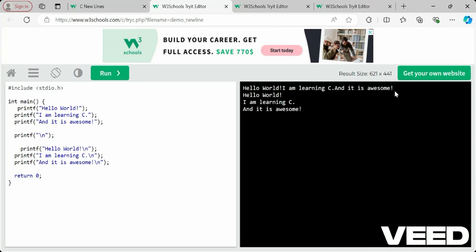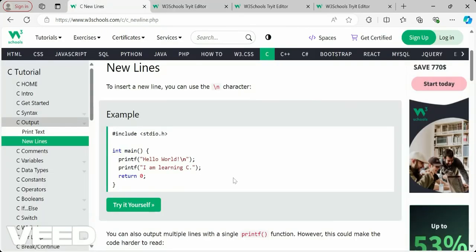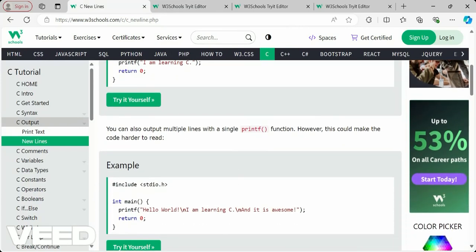So hello world, I am learning and it's awesome will be in one line because of these statements, and we are getting a new line because I have mentioned this printf backslash n, and then we are having all these things in separate lines because backslash n is mentioned in every line. So this is how we can have a new line by using this backslash n when you are working with as many printf examples. This is how we can make them readable by using backslash n.